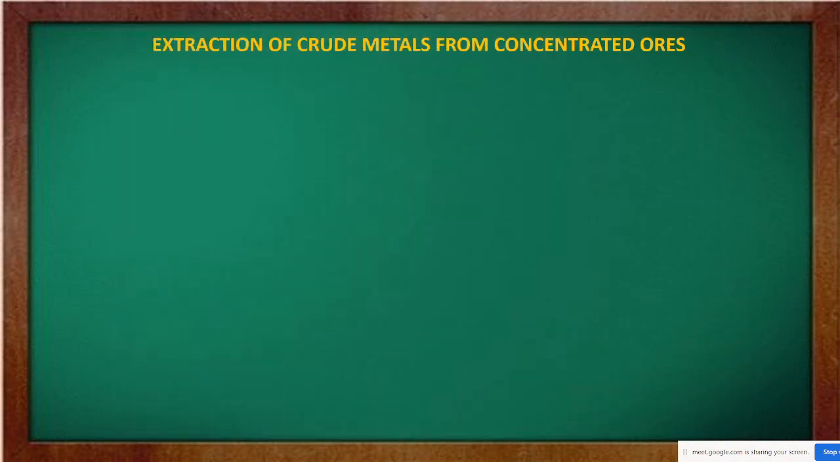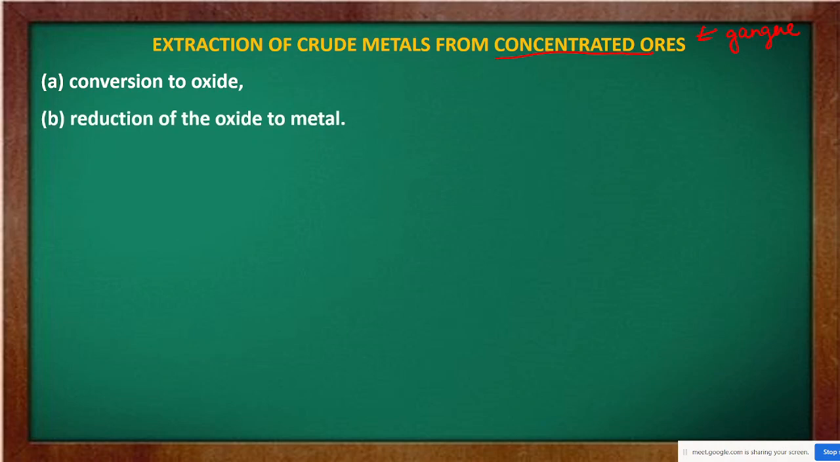Now the extraction of crude metal from the concentrated ore. Till now, whatever we discussed, there we were concentrating it. Concentrating means we were removing the gangue particles, only the impurities which were present due to the earth crust. Now the next steps are conversion to oxide, then reduction to metal. Now we will see these 2 steps: how the conversion to oxide is done and how the reduction of the oxide to metal is done.